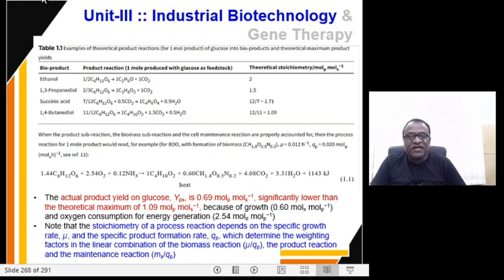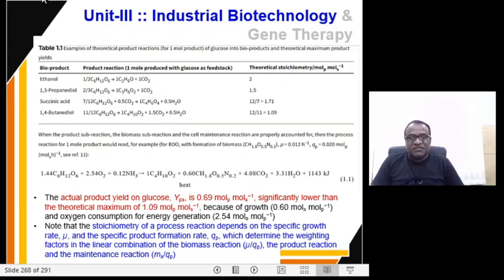This is significantly lower than the theoretical maximum, which is 1.09 moles of the product per mole of the substrate. So carefully observe this: the actual product yield of glucose is 0.69, which is significantly lower than the theoretical maximum of 1.09 that is expected.